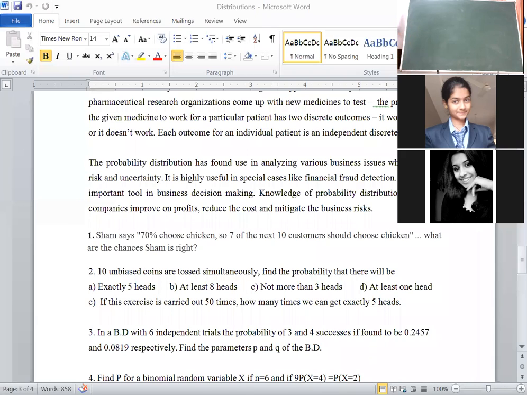Then third question. In a binomial distribution with the 6 independent trials is the probability of 3 and 4 successes